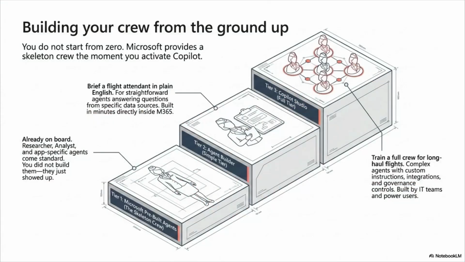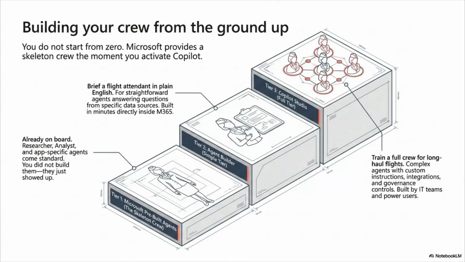Building your crew from the ground up. You do not start from zero. Microsoft provides a skeleton crew the moment you activate Copilot. Three tiers, each one shown as a step on screen. Tier 1, Microsoft pre-built agents, the skeleton crew. Researcher, analyst, and app-specific agents come standard, already on board. You did not build them, they just showed up.